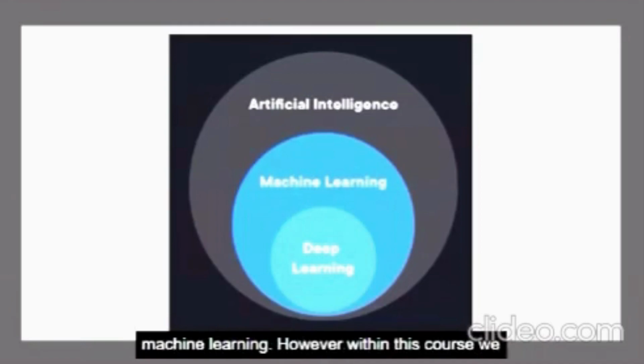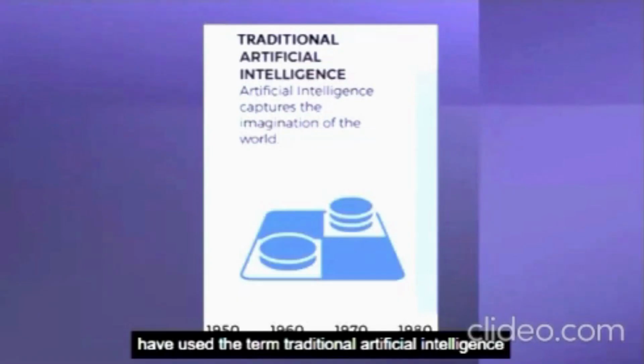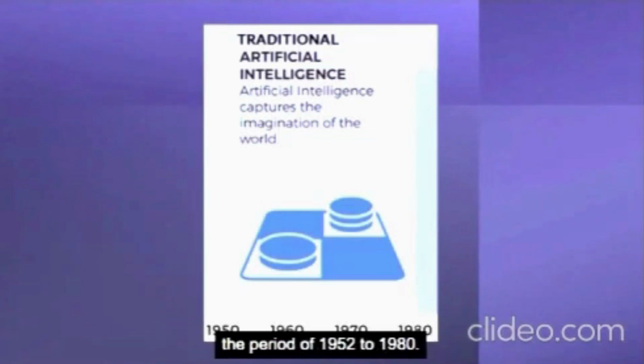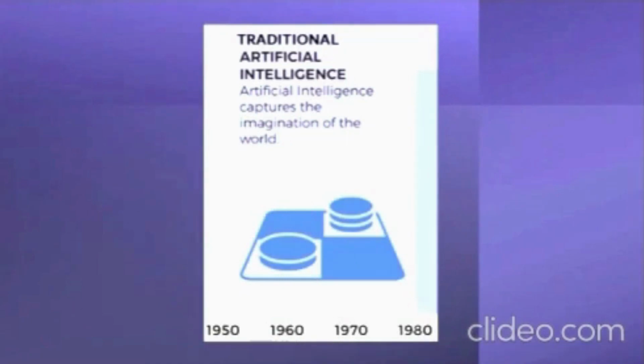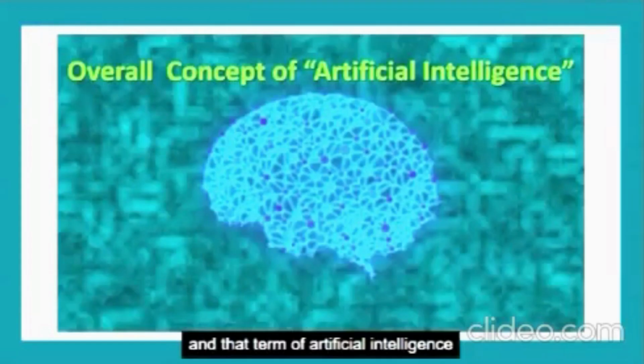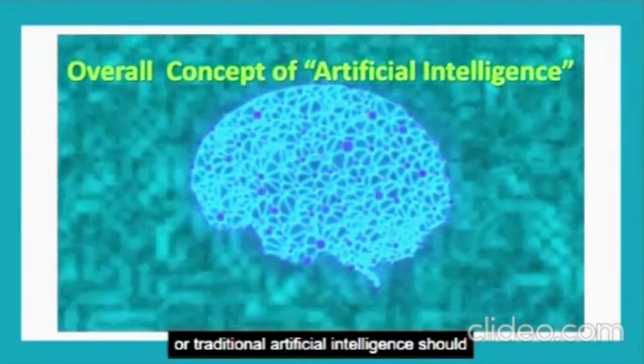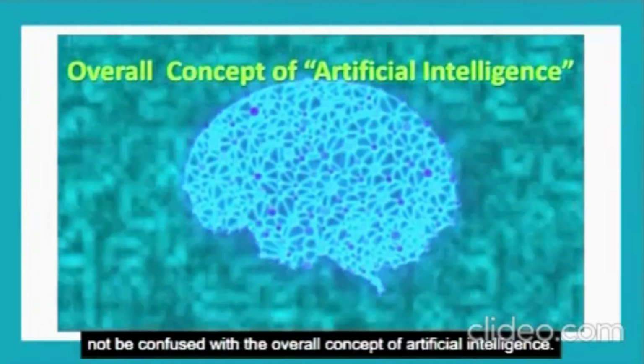However, within this course, we have used the term traditional artificial intelligence for referring to the AI developed by scientists between the period of 1950 to 1980. And that term, traditional artificial intelligence, should not be confused with the overall concept of artificial intelligence.